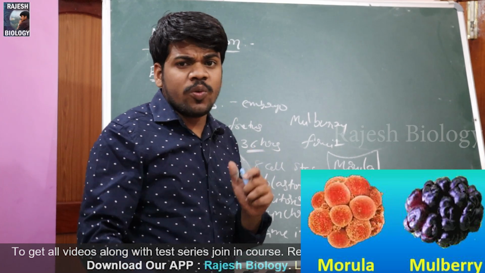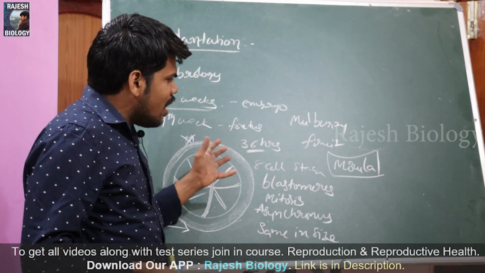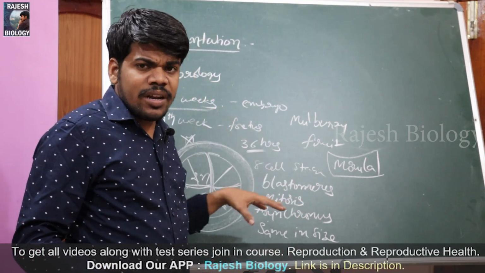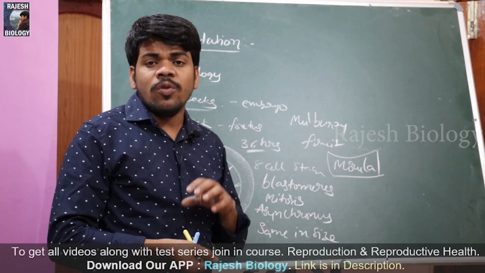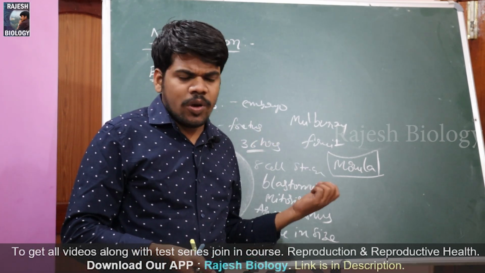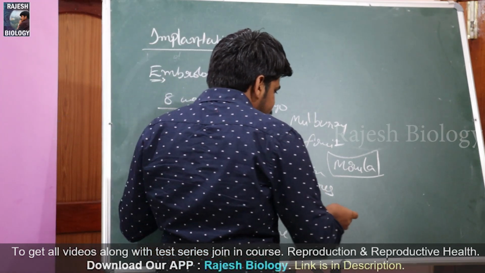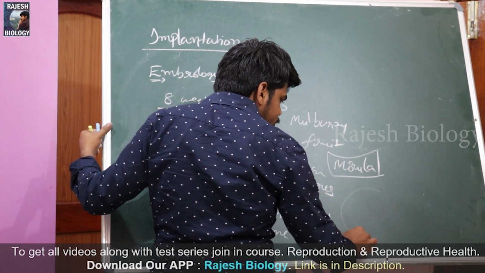It looks like a mulberry fruit, a custard apple. Mulberry fruit shape, that's why it is called morula. And in this morula, how many cells are there? 32. 16 to 32 cell stage.